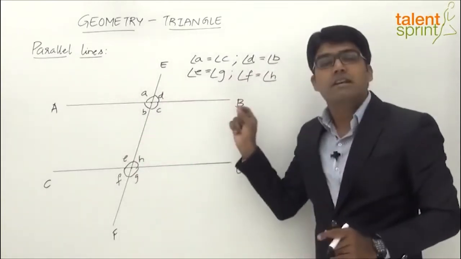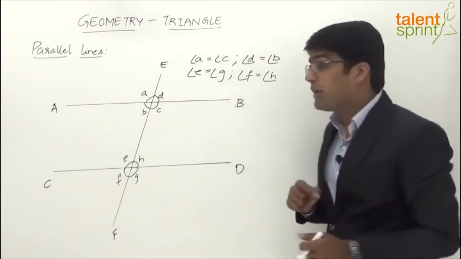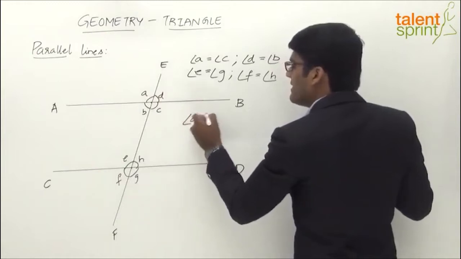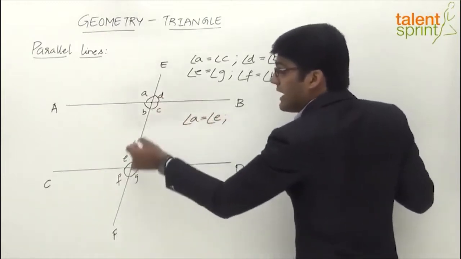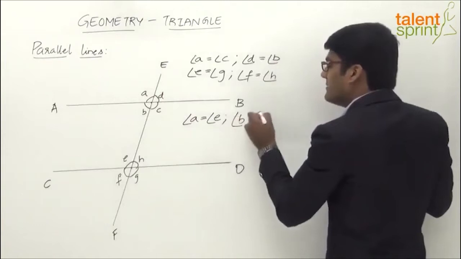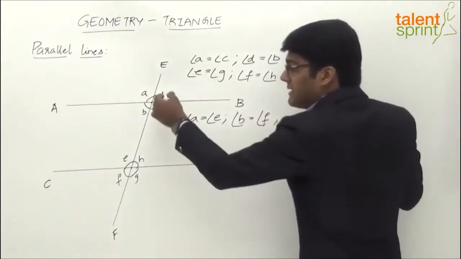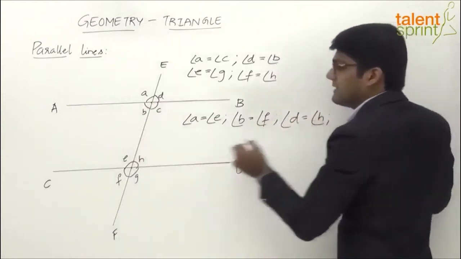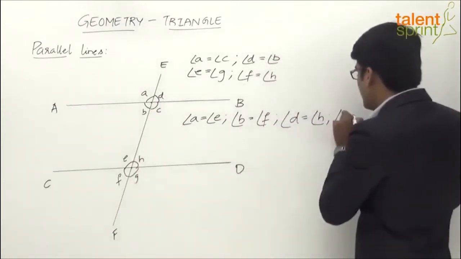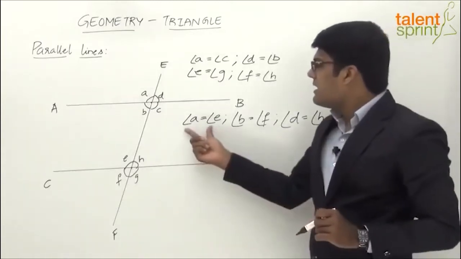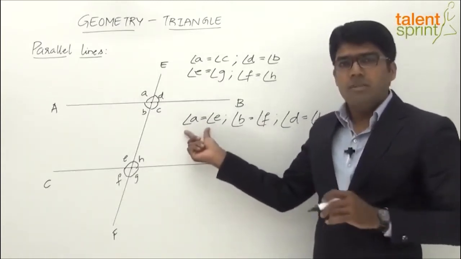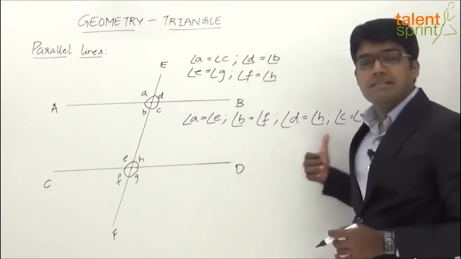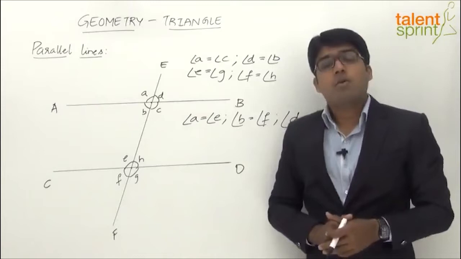Now each pair of these corresponding angles is equal. So the second point here is that angle A is equal to angle E, right? Likewise, angle B is equal to angle F. Then the third set can be taken as D and H: angle D is equal to angle H. And the last one is C and G: angle C is equal to angle G. So all these are corresponding angles. A corresponds to E and they are equal. B corresponds to F and they are equal. D, H and C, G.